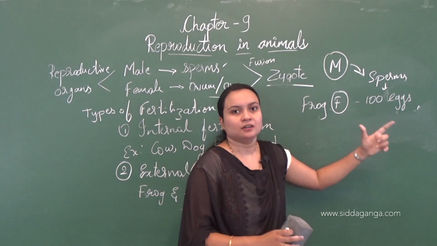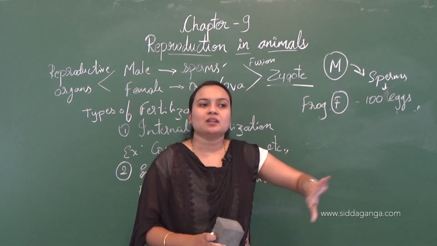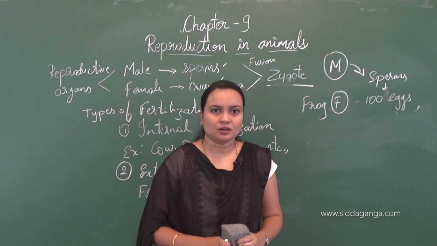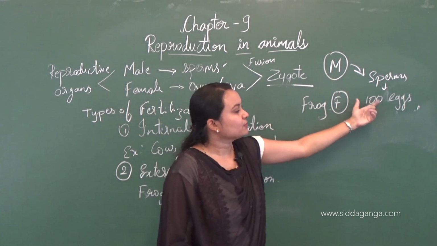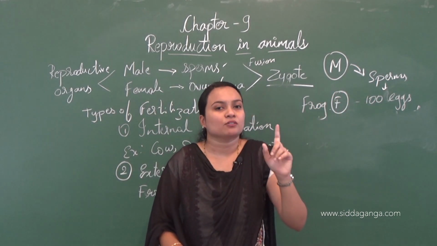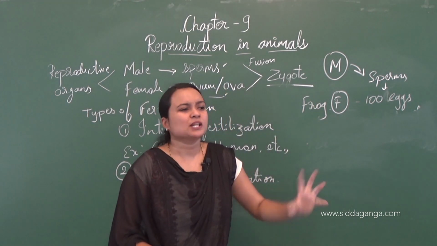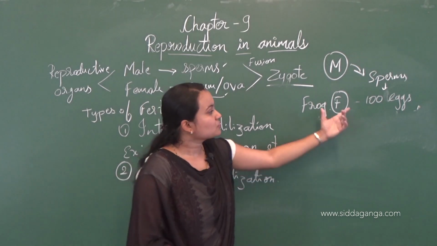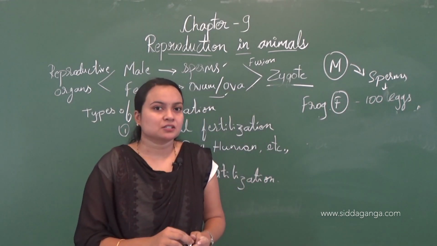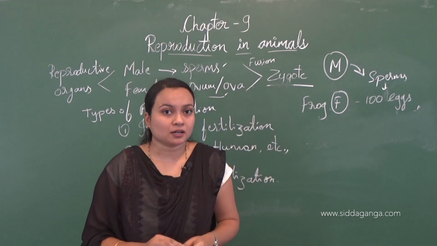Here fertilization will take place and the zygote will develop in the external environment itself, that is, in the water. The fertilization, as well as the development of the zygote, will take place on the water surface or in the water. So this is external fertilization, whereas in internal fertilization the sperms are ejected into the female reproductive organs.